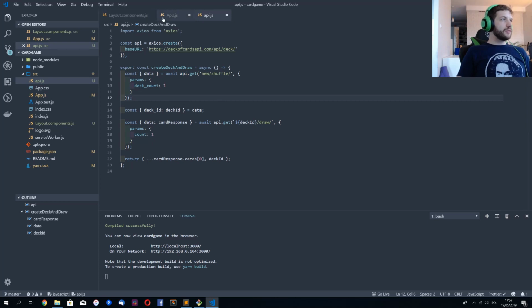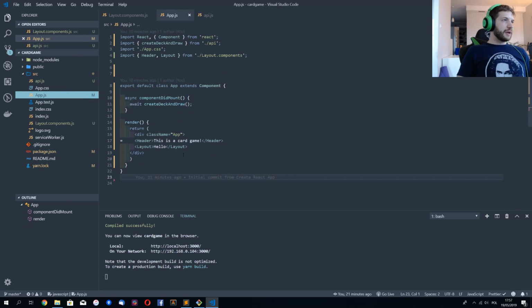Well, we have to go to our app, and this is fine, or is it now? I don't think that we should really handle everything right here. I would rather encapsulate it into another component.